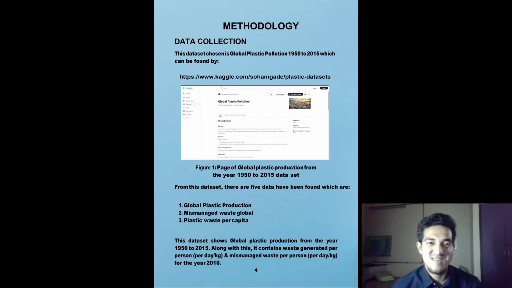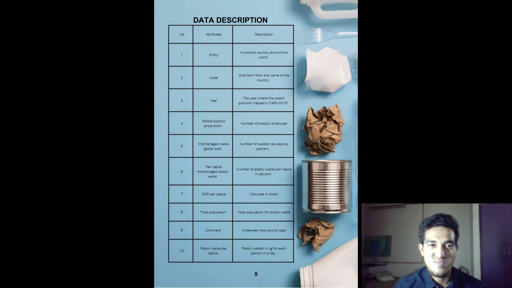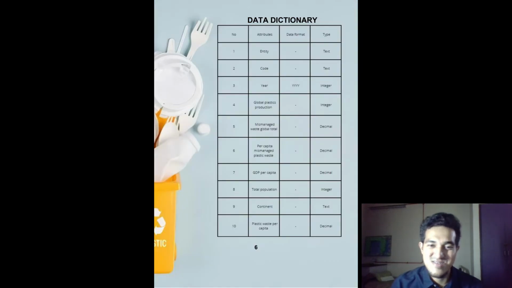So I want to present about methodology. The data set chosen is global plastic pollution, which can be found at Kaggle. From this data set, there are 5 data found which are global plastic production, mismanaged waste, global plastic waste, and plastic waste per capita. This data set shows global plastic production from the year 1950 to 2015. Along with this, it contains waste generated per person and mismanaged waste per person for the year 2010. This is our data description. There are 10 attributes. Next is data dictionary.